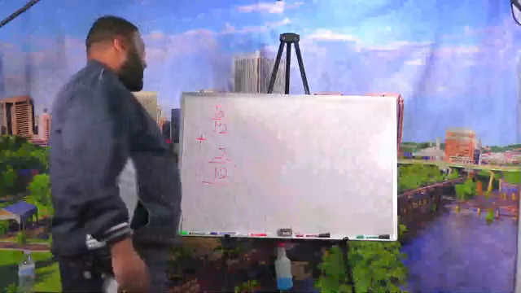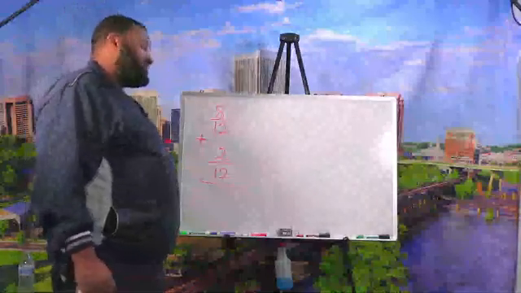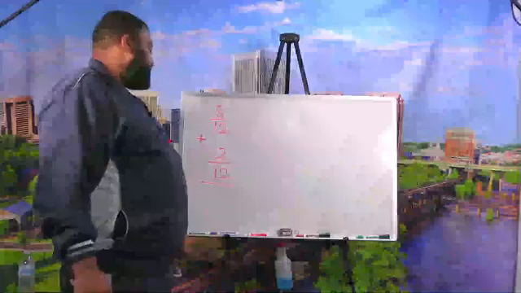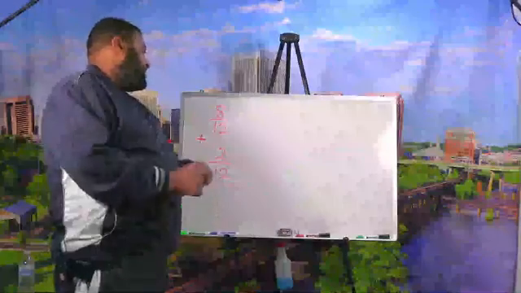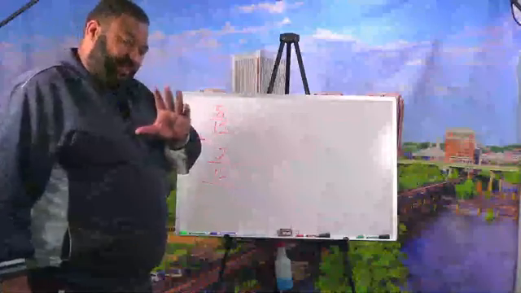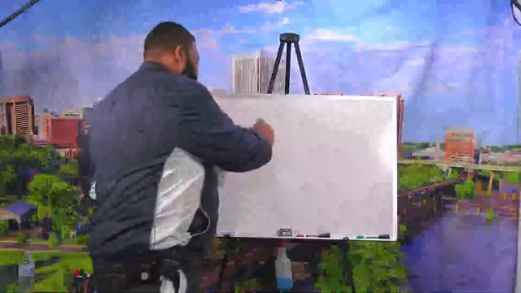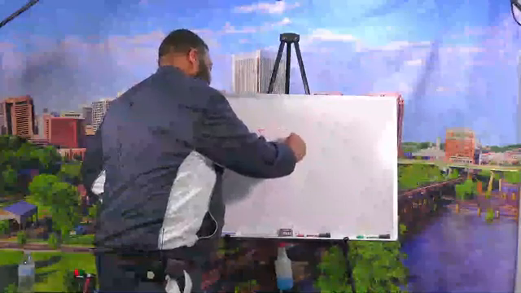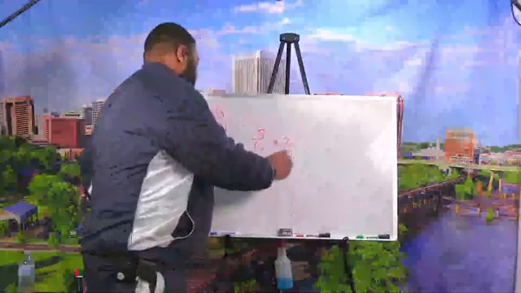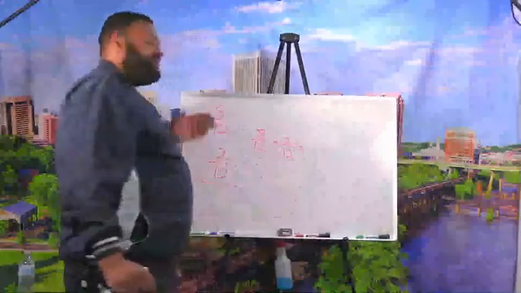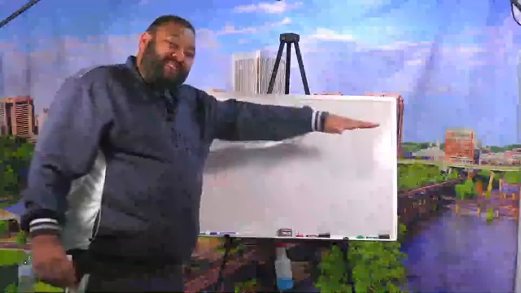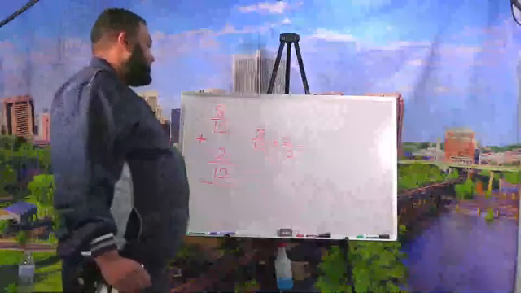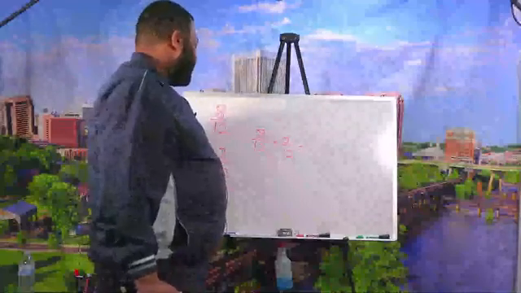Write that down for me. 8 twelfths plus 2 twelfths. And don't forget, don't get upset or nothing, but sometimes they're going to show us like this. Sometimes it's going to be written going horizontally. Sometimes it's going to go up and down vertically. Okay? Either way.